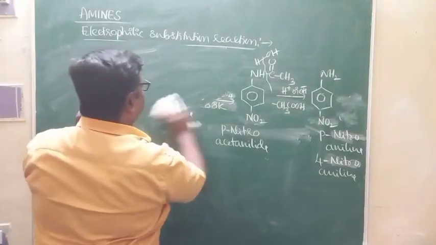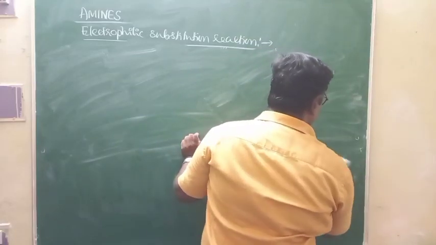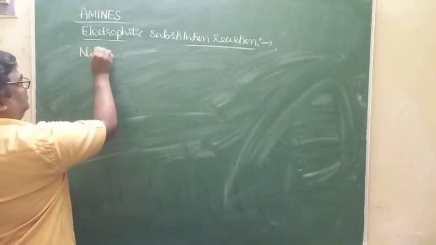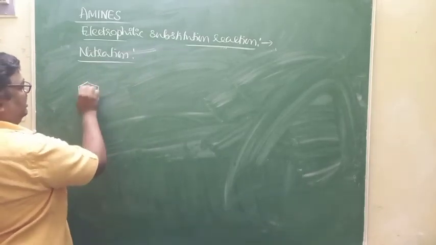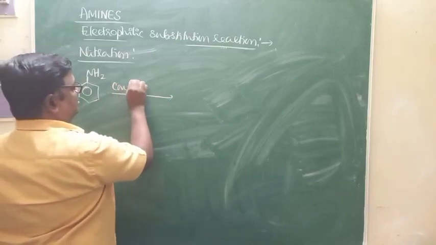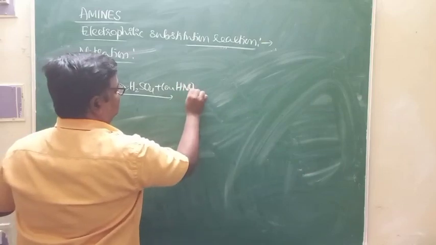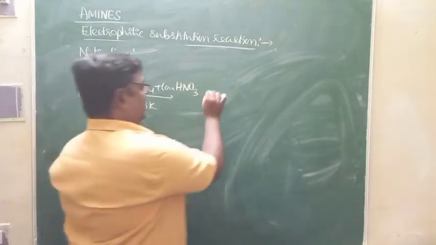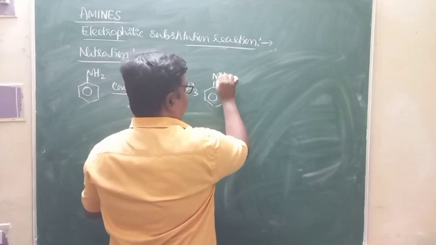What happens when aniline is subjected to direct nitration? See that. The nitration of aniline, when aniline is subjected to nitration in presence of concentrated sulfuric acid and concentrated nitric acid at about 288 kelvins, takes place and you are going to get a mixture of 3 products.